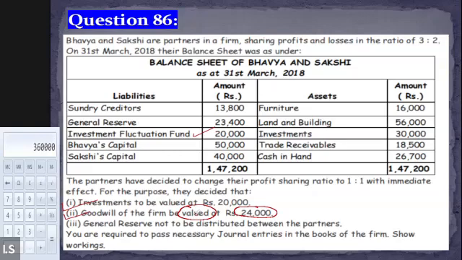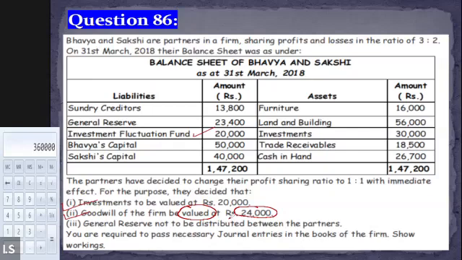Treatment of the goodwill depends upon two factors. Number one, if it is the purchased goodwill, we need to write it off, right? And if it is the valued goodwill, tell me, what are we required to do? Adjustment entry, correct? We need to pass the adjustment entry. So in this situation, we will be passing the adjustment entry, gaining partner's capital account to sacrificing partner's capital account,